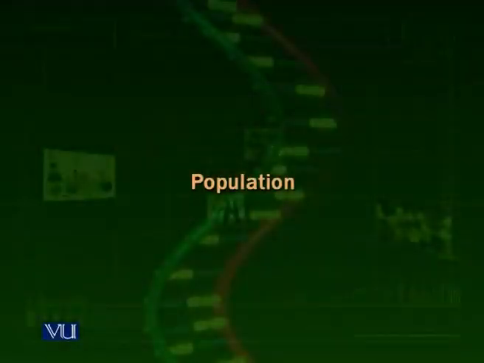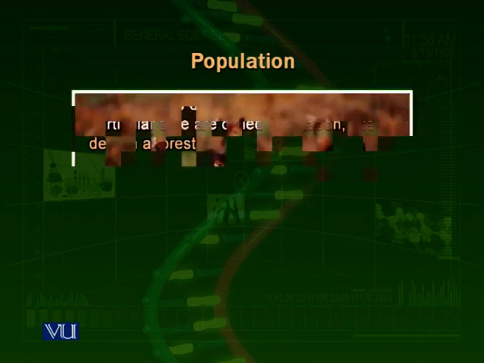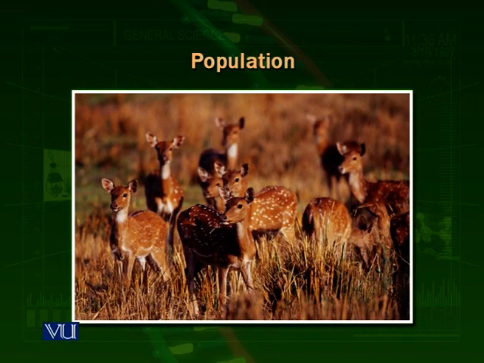Now we come to the next level, population. Organisms of the same kind, the same species, living in an area are called a population. For example, here in the picture, you can see different deer living in a particular area. All of these deer in this area, the same species, will be called a population.